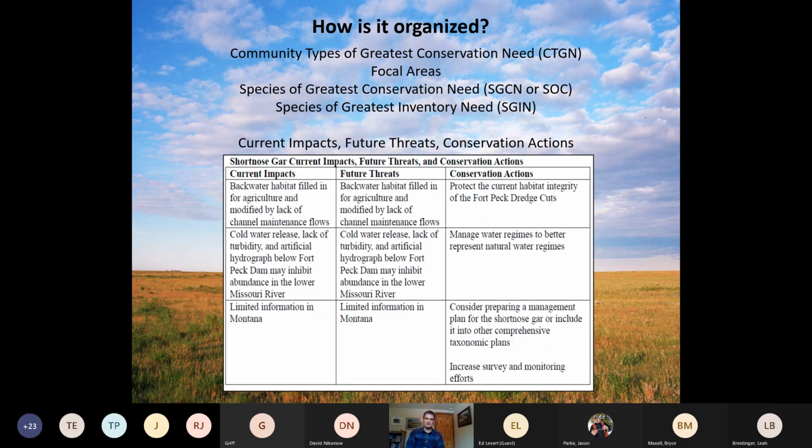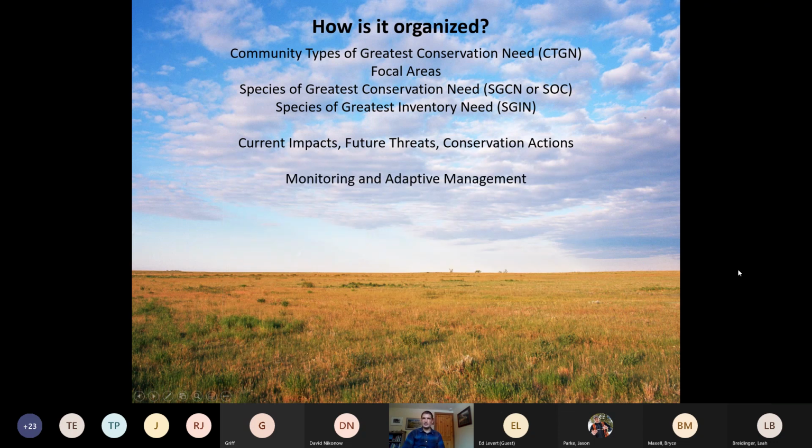And then there are sections of the SWAP on current impacts, future threats, and conservation actions. Those are generally grouped together. Here's an example for the shortnose gar that just lays it out in table form. And finally, at the end, there's a section on how we monitor our ability to address the conservation concerns in the State Wildlife Action Plan, and revision schedules and things like that.